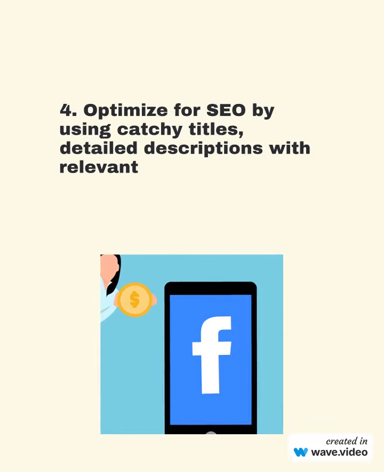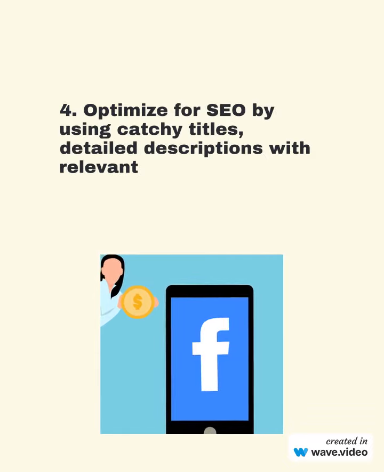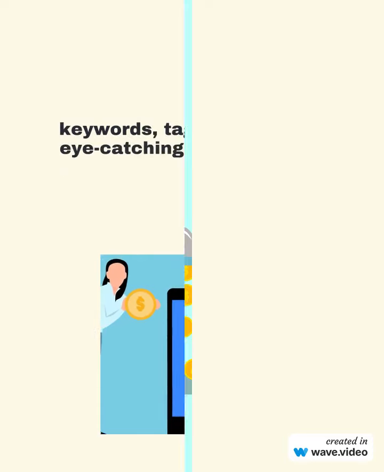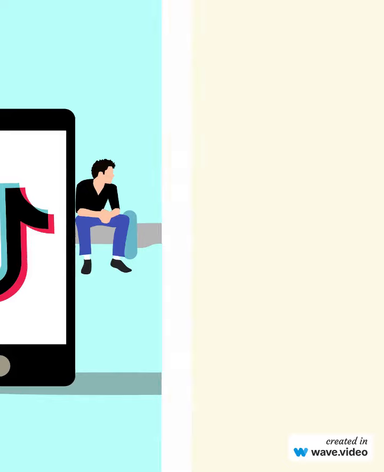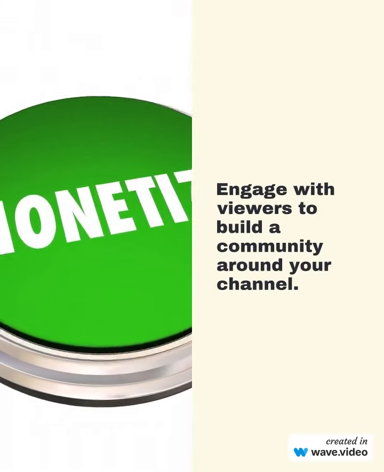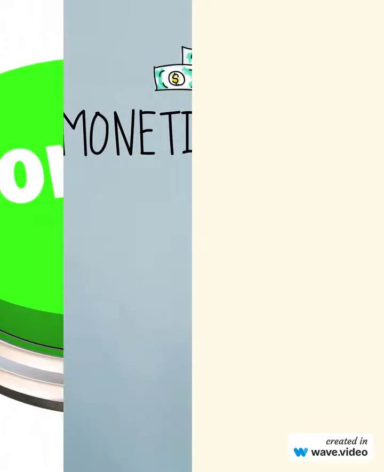4. Optimize for SEO by using catchy titles, detailed descriptions with keywords, and tags. 5. Promote your videos on social media platforms and collaborate with other YouTubers. Engage with viewers to build a community around your channel.